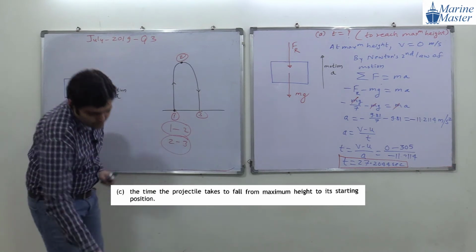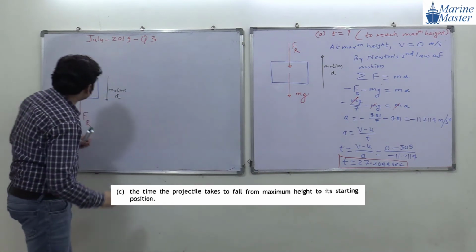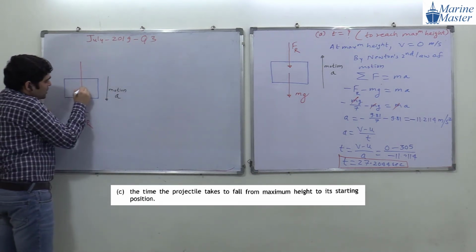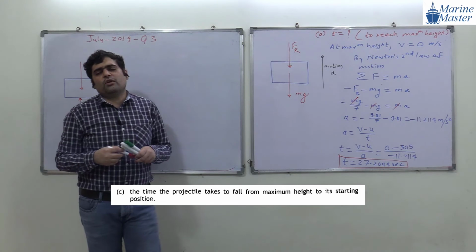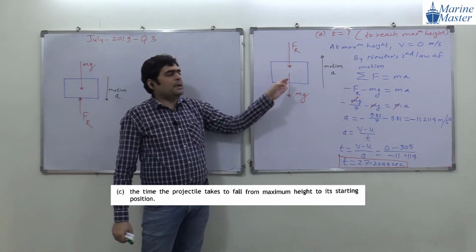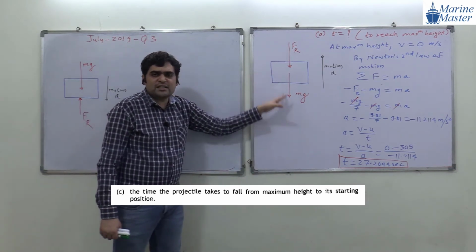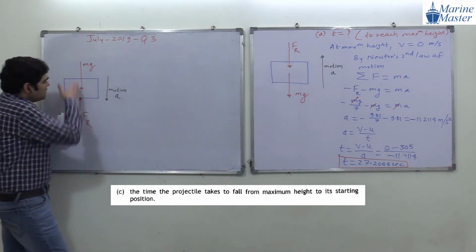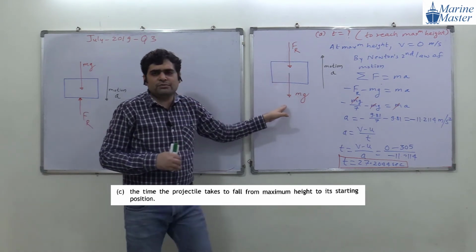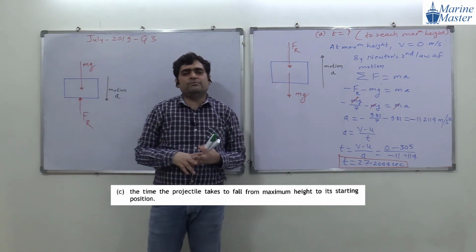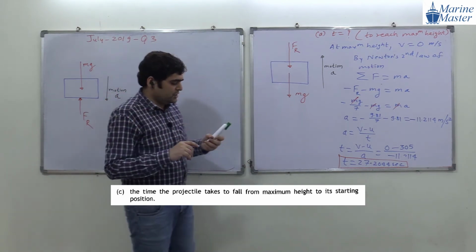Okay guys, are you getting my point? Next point: weight. I told you we can show weight like this also, according to the situation, whatever we feel comfortable with. It makes the diagram simple, and we don't want any complications. So this is one way of showing mg, and this is another way of showing mg. What is meant by mg? mg means weight. What is the meaning of weight? Weight means gravitational force.